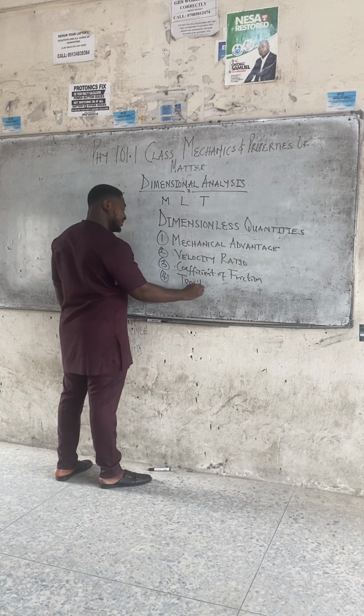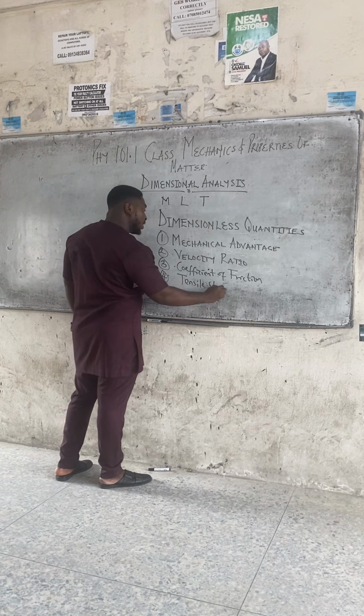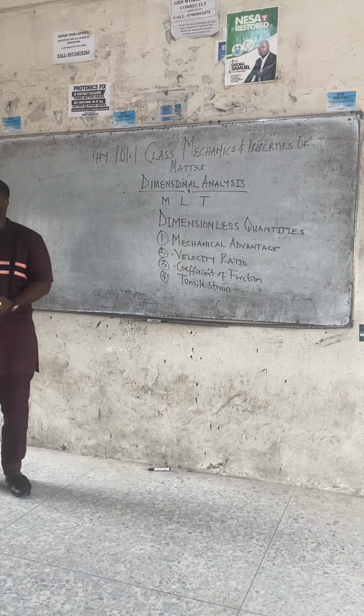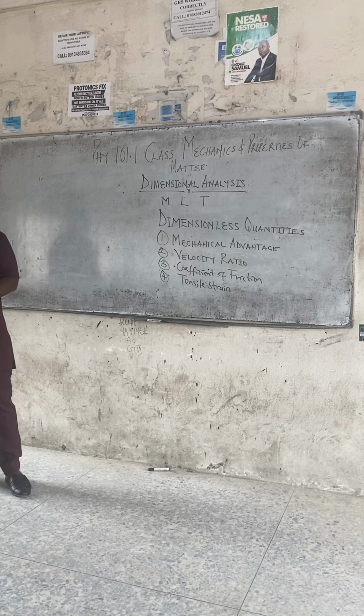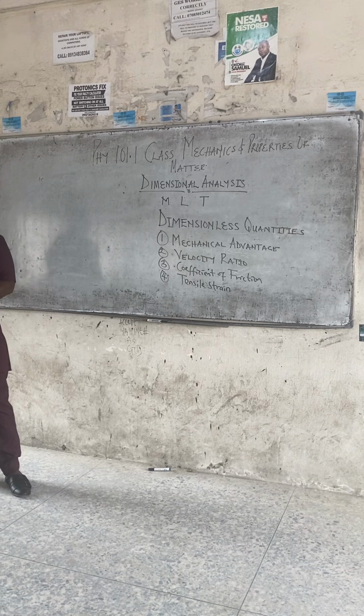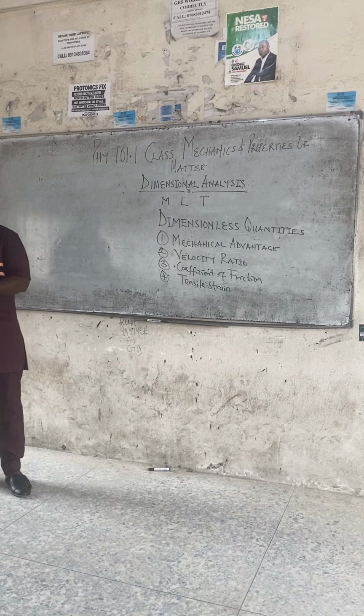Class, all these quantities are dimensionless, meaning that when you solve for their dimension, your final answer will be 1.